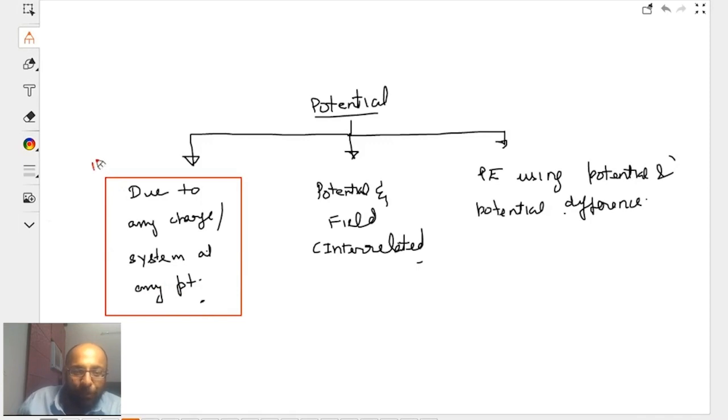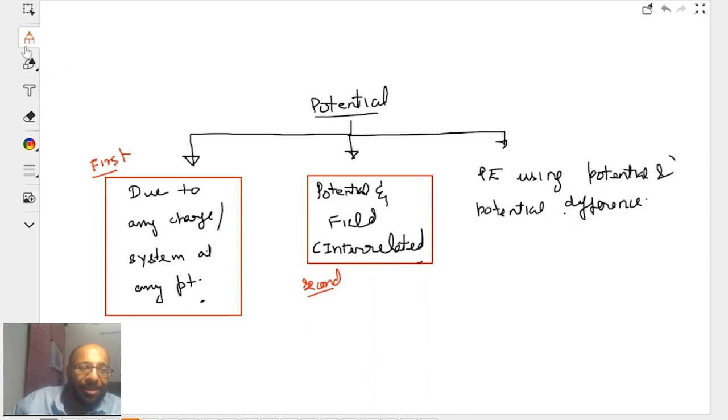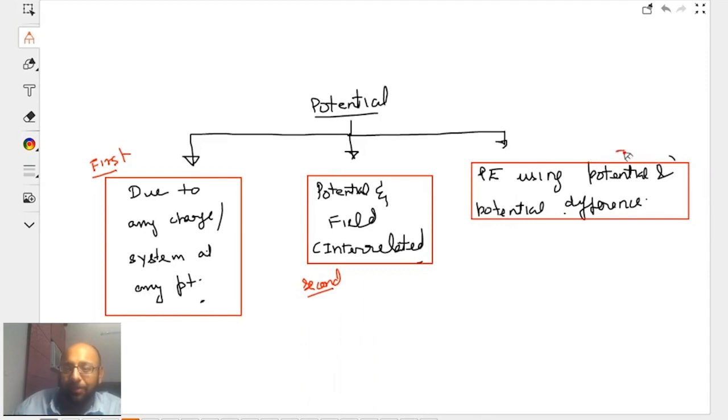This is our first point. Then we shall be discussing this. This will be our second idea. And then we shall be discussing this front. This will be our third idea. All right, kids, is that clear?